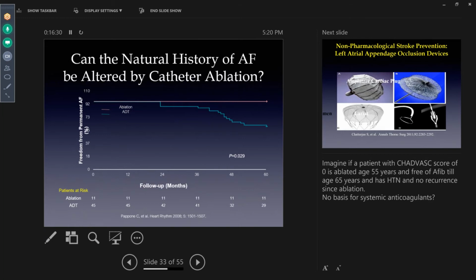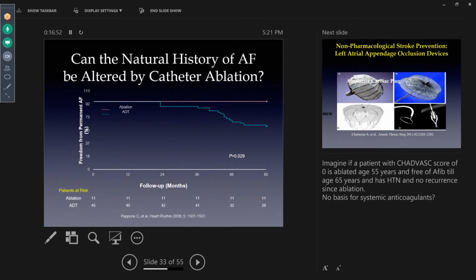And so why this is important is that if you imagine somebody who is 55 years old today, a man, has no hypertension, no diabetes, and you ablate them and they are free of atrial fibrillation for 5 to 6 months, and their CHA2DS2-VASc is 0, you essentially will stop the anticoagulation because they do not have AFib.